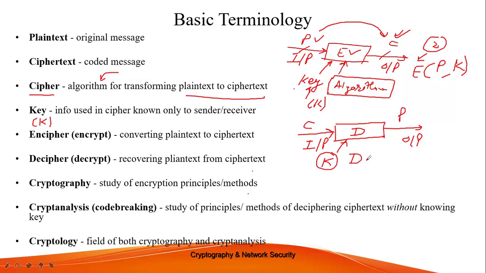We will later talk about symmetric and asymmetric, but till now you only need to understand that the same key is used in the process of decryption. For decrypting, we make use of the ciphertext and the corresponding key K. So the process of recovering a plain text from the ciphertext is called decryption.